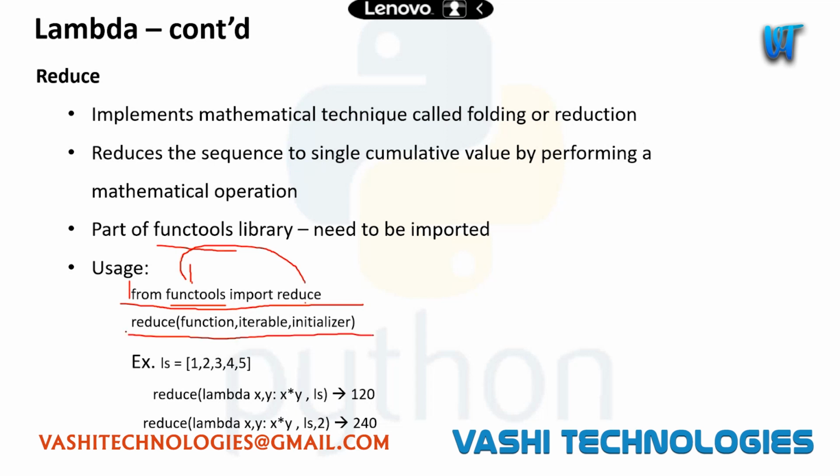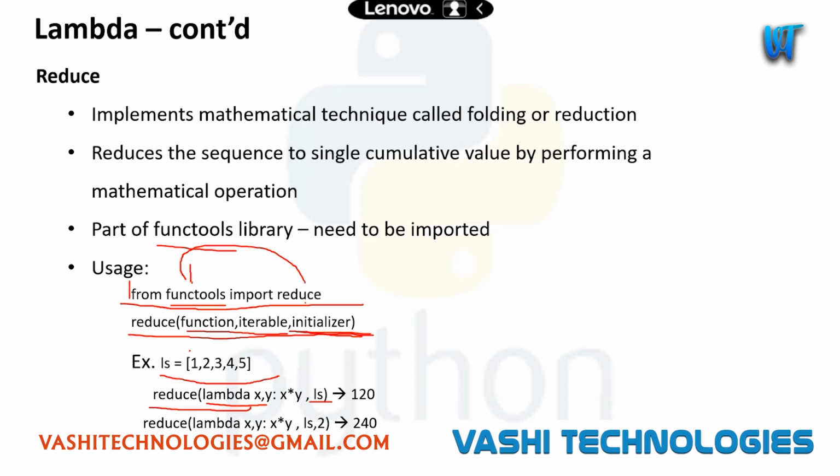The syntax of this reduce will be reduce of function comma iterable, which is the sequence, and then initializer. So what is initializer? I'll show you when I am talking about the example. Let's say we have list 1, 2, 3, 4, 5, right? I am reducing this list using a lambda function. The lambda function is taking two numbers x comma y and performing multiplication, the product. We are passing our list to this reduce function.